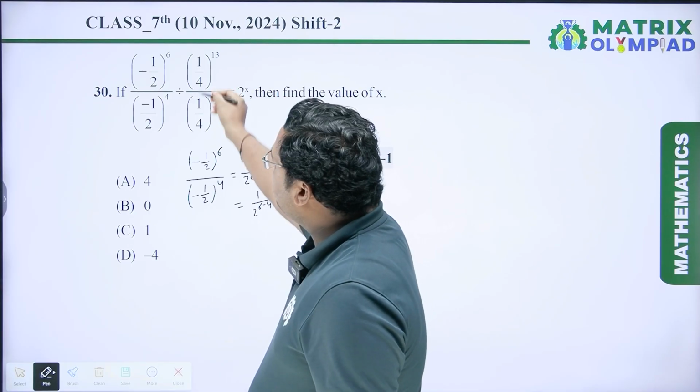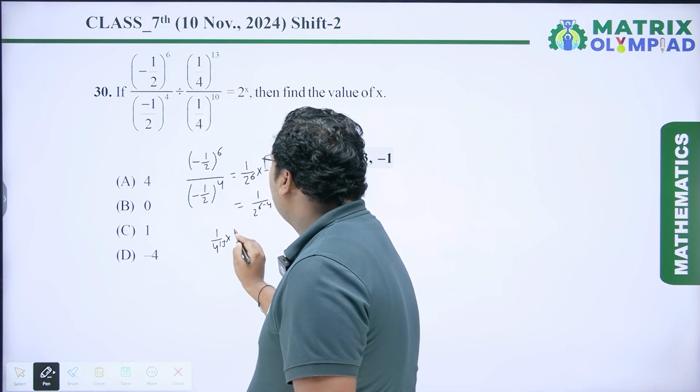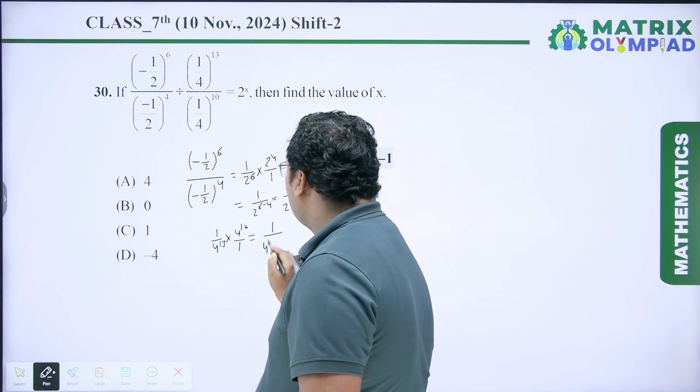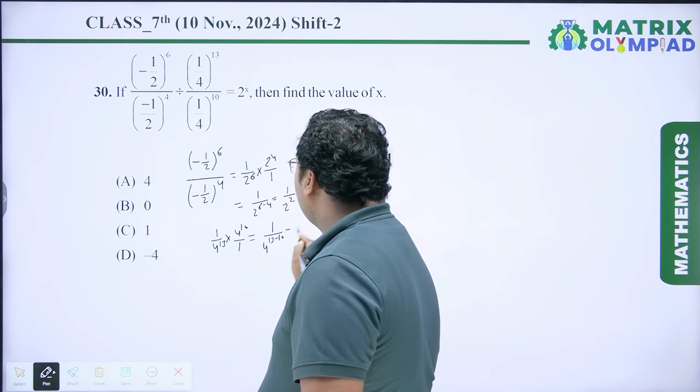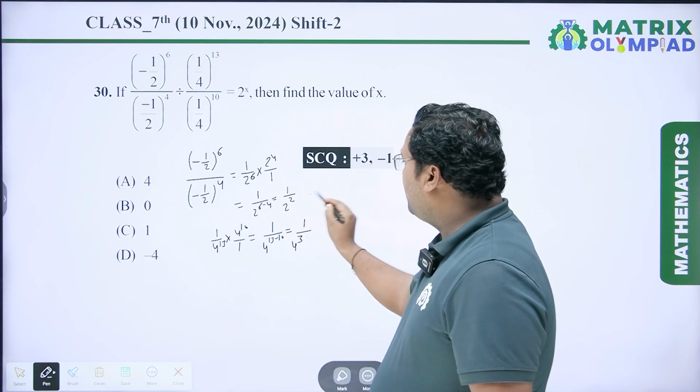Similarly, we have to solve this part. So it is 1 upon 4 to the power 13 into 4 to the power 10 upon 1, which is equal to 1 upon 4 to the power 13 minus 10, which is equal to 1 upon 4 to the power 3.